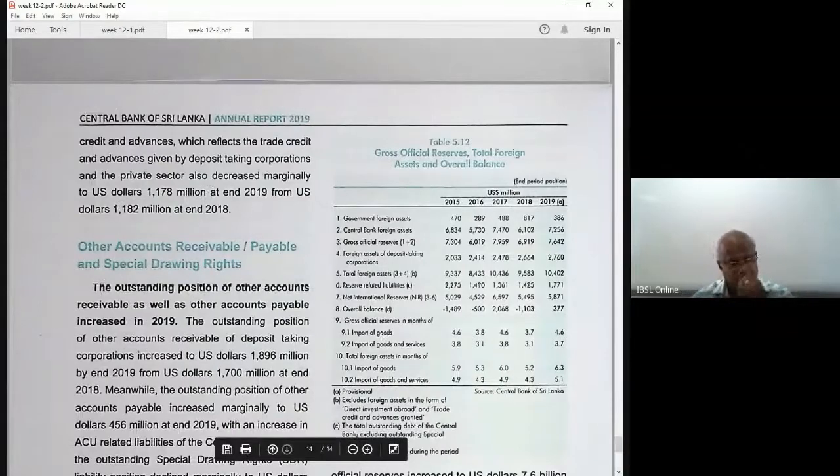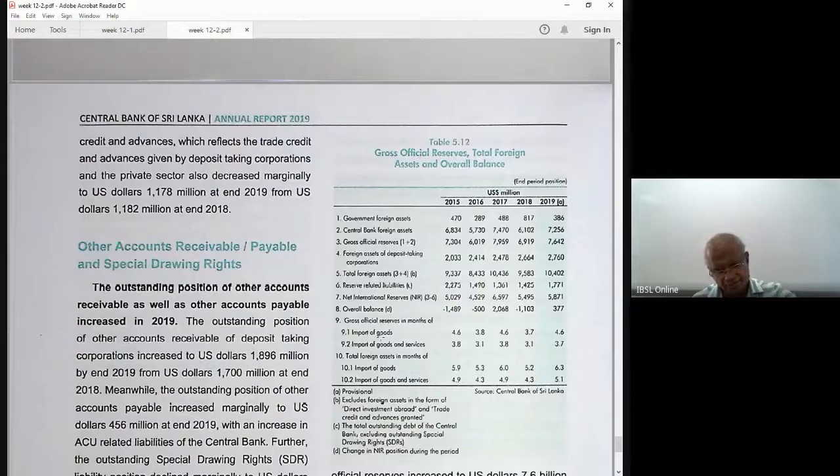Now, the overall balance of payment, what are reserves? A country's assets, foreign assets. In every country, the central bank maintains the foreign assets of that country. The central bank has a separate account for foreign assets. They are called foreign reserves, foreign assets. Actually, there are slight differences in these definitions.